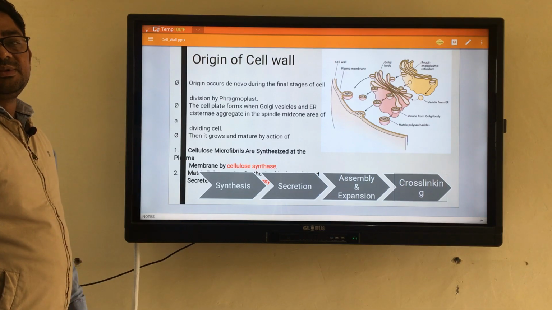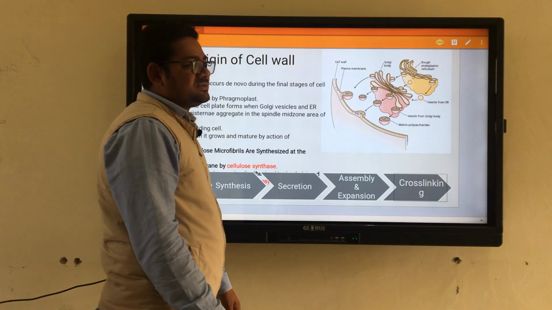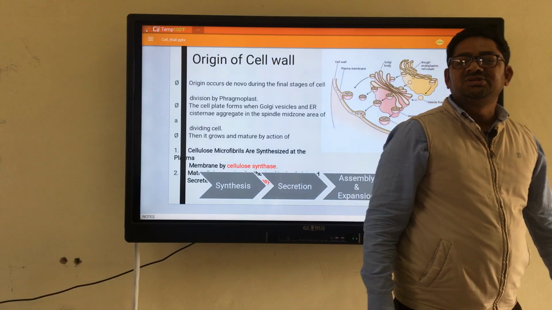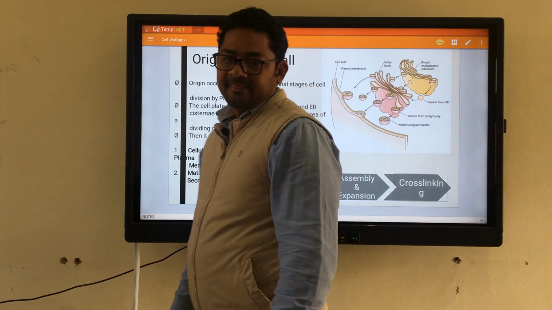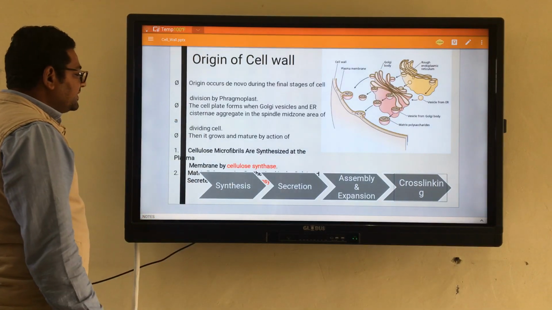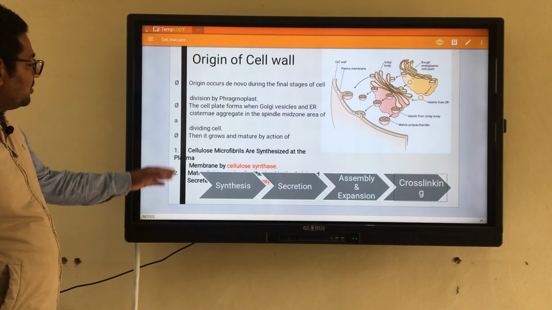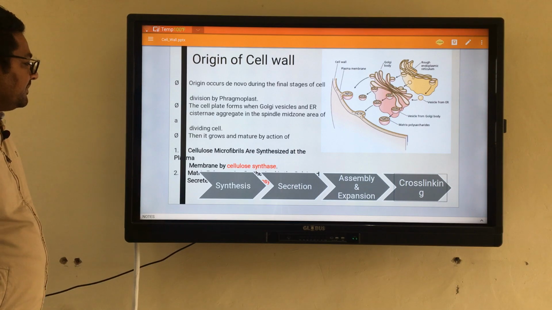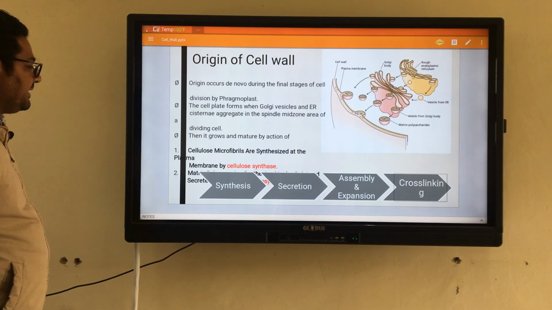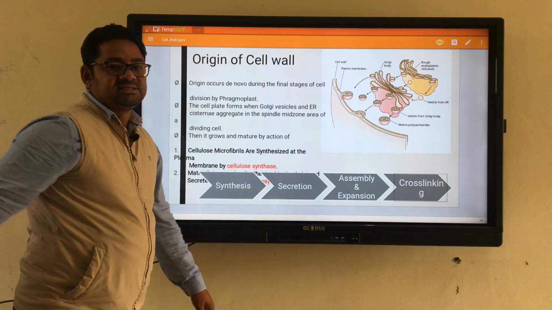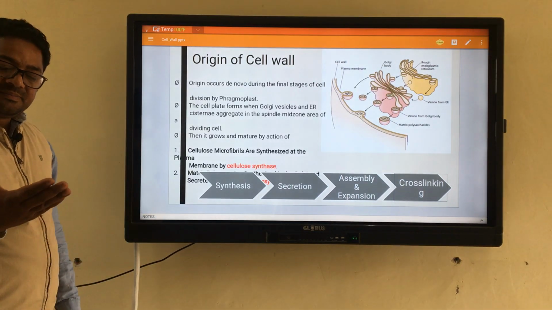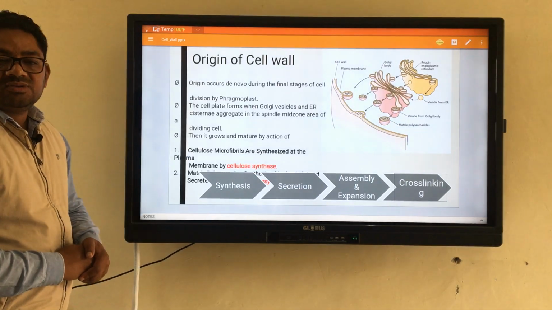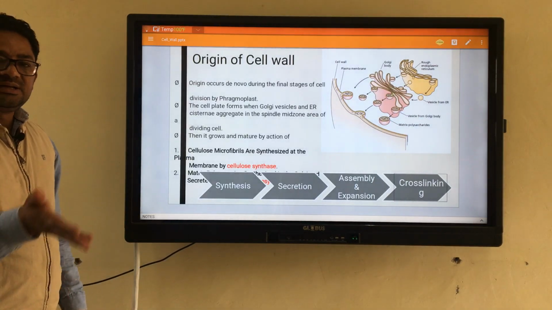And there are 2 types of growth which are generally seen in the case of cell wall. One is the intussusception and another is the accretion, and all these things are controlled by 2 different enzymes. One is the cellulose synthase. This cellulose synthase enzyme is present on the cell membrane toward the cell wall region.